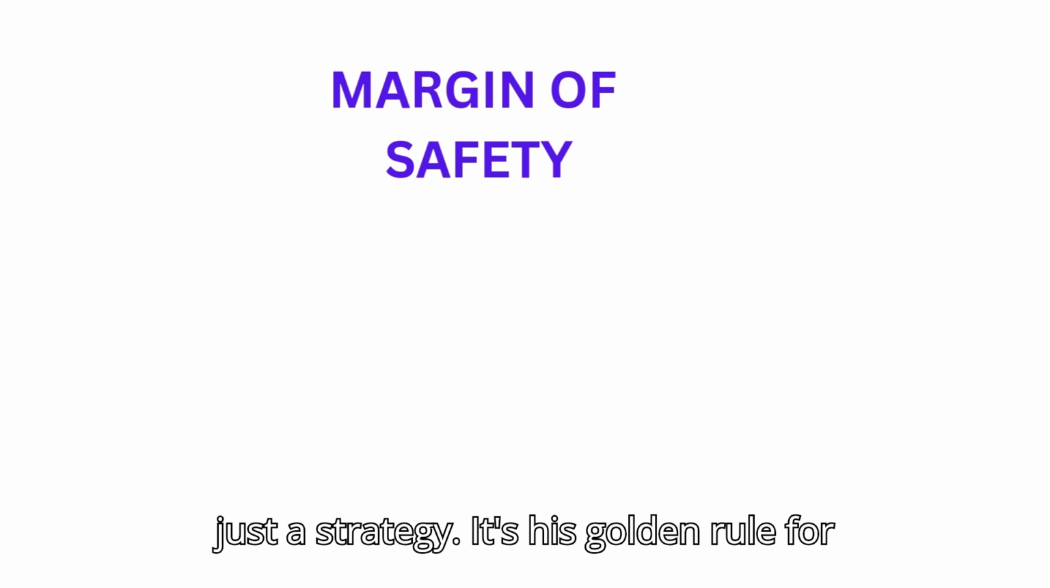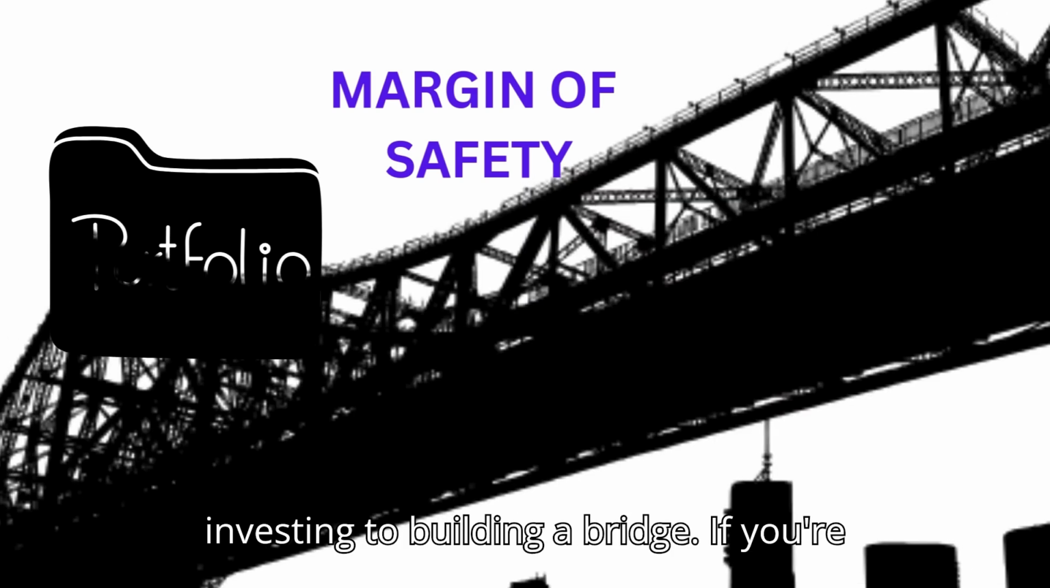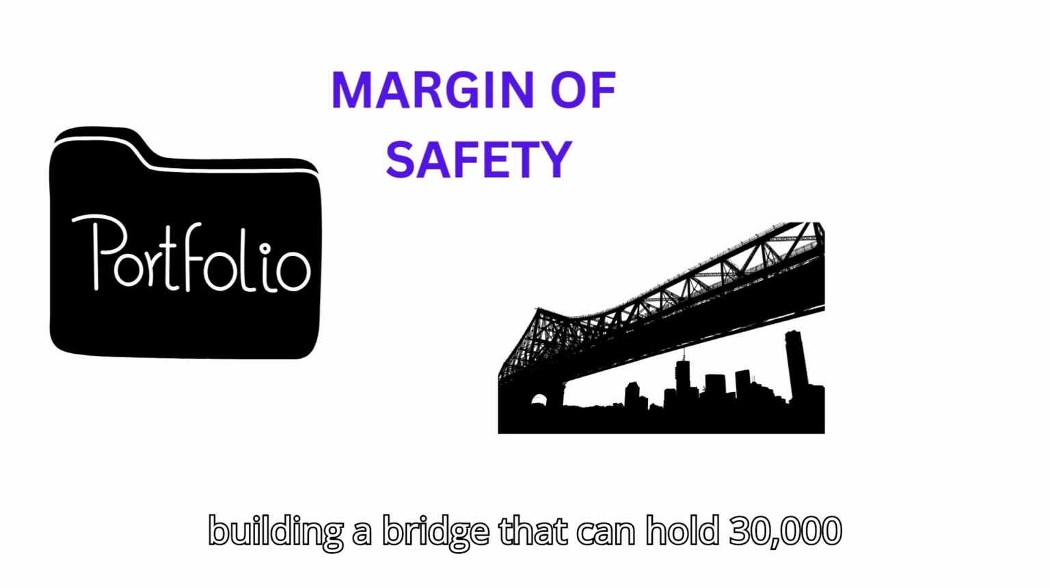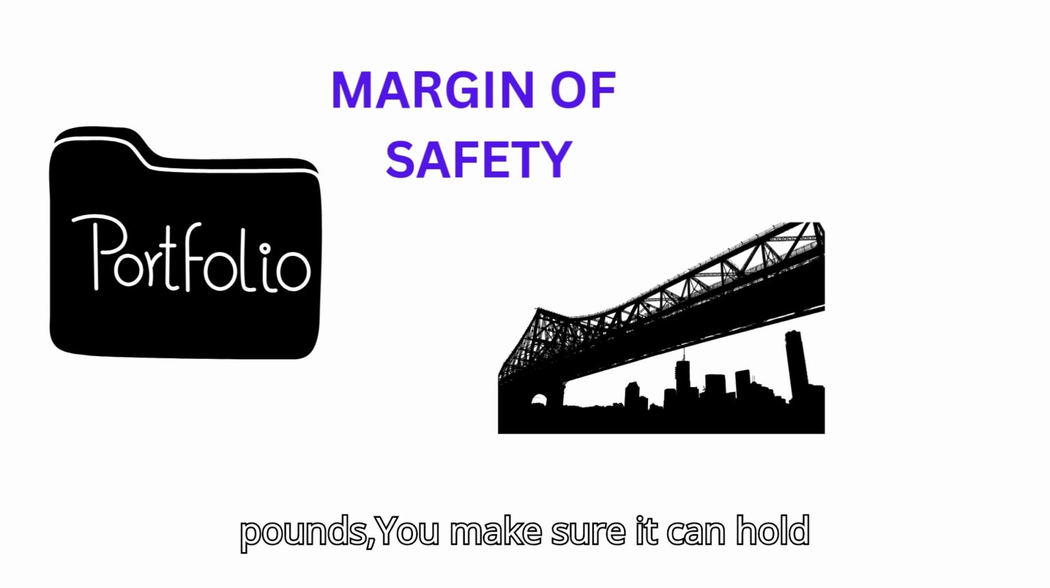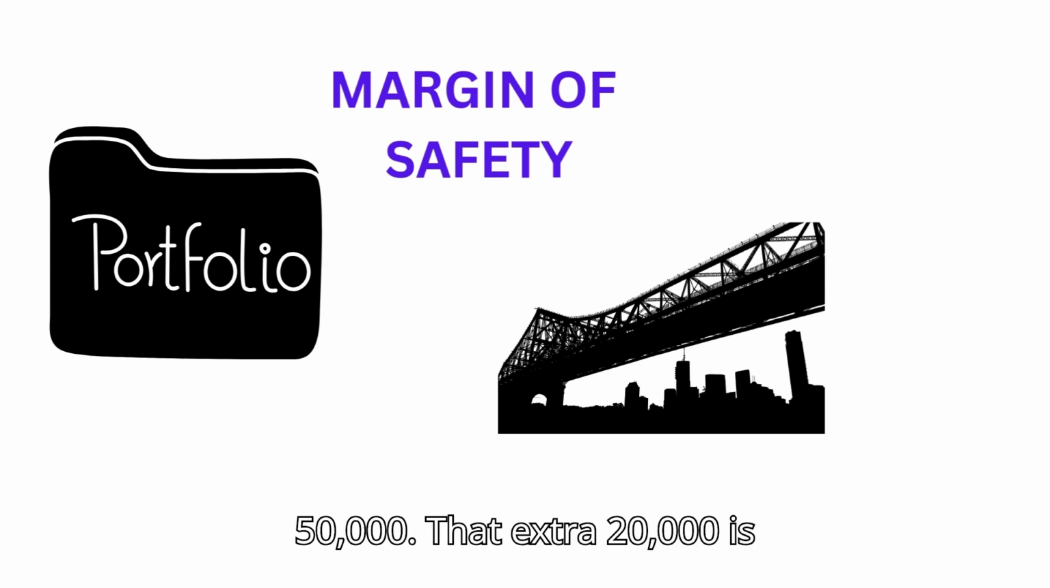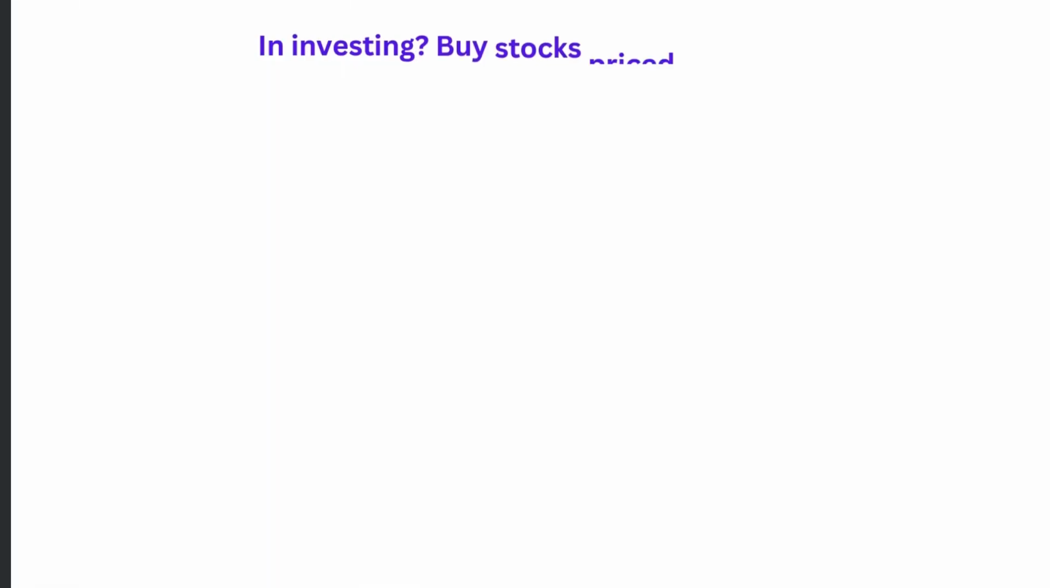Margin of safety. Warren Buffett's margin of safety isn't just a strategy, it's his golden rule for surviving market rollercoasters without puking your portfolio. Buffett compares investing to building a bridge. If you're building a bridge that can hold 30,000 pounds, you make sure it can hold 50,000. That extra 20,000 is your margin of safety.